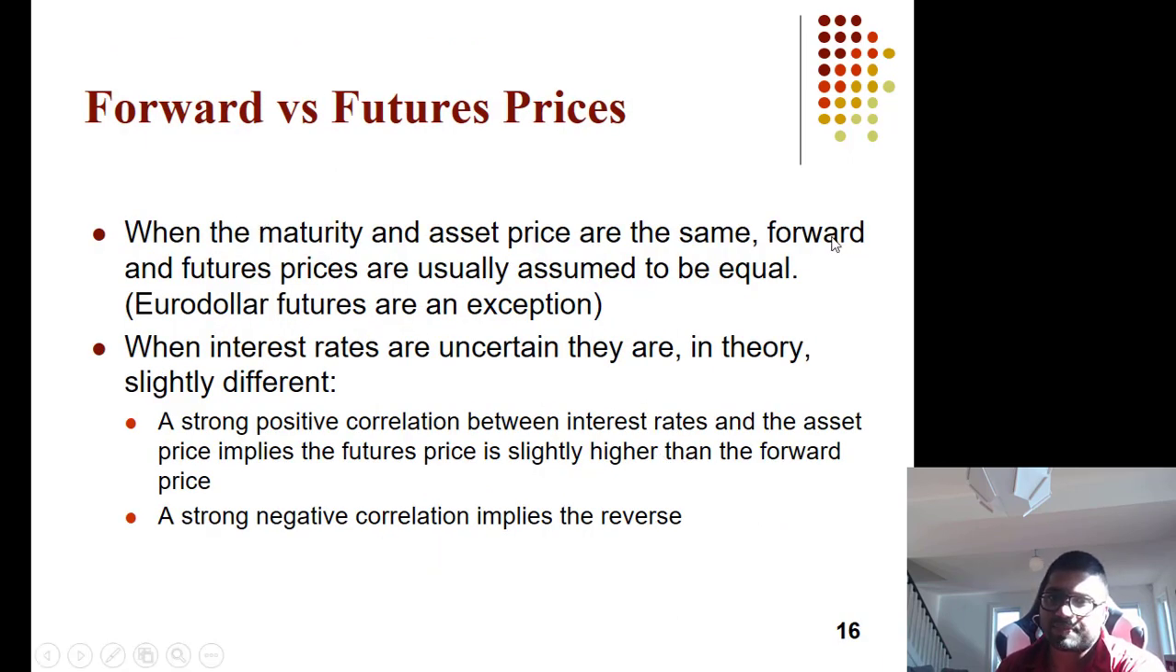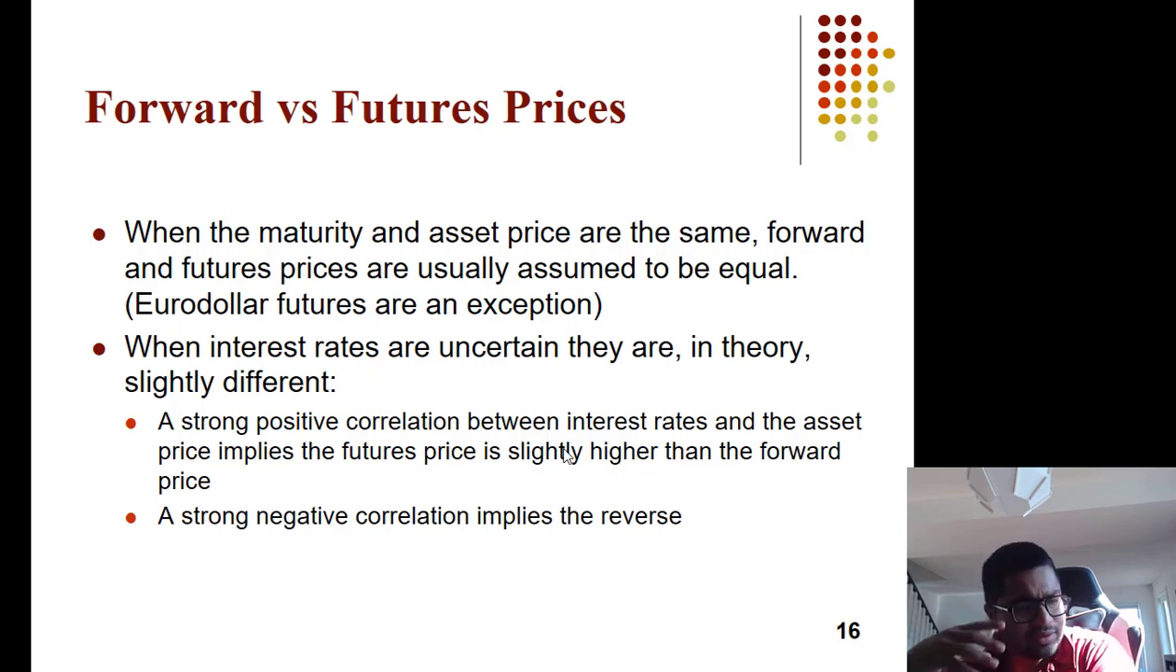When maturity and asset price are the same, forward and futures prices are usually assumed to be equal. For example, Eurodollar futures are an exception, because the currencies are different. When interest rates are uncertain, there is a theory that a strong positive correlation between interest rate and asset price implies that the futures price is slightly higher than the forward price. A strong negative correlation implies the opposite.